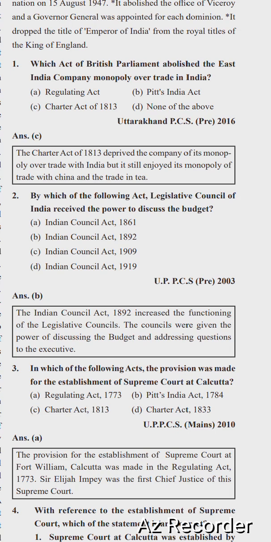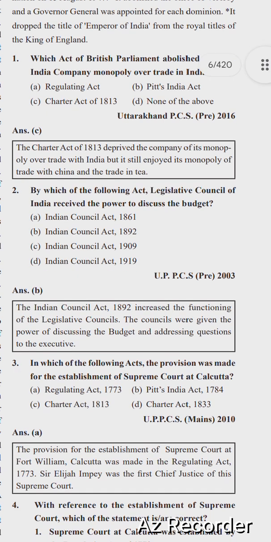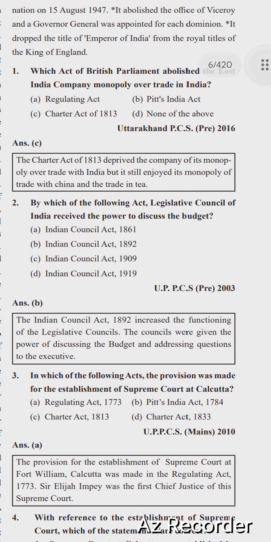Which Act of the British Parliament abolished the East India Company's monopoly over trade in India? Options are Regulating Act, Pitt's India Act, Charter Act of 1813, none of the above. The right option is C, Charter Act of 1813. The Charter Act of 1813 deprived the company of its monopoly over trade with India, but it still enjoyed its monopoly of trade with China and trade in tea.